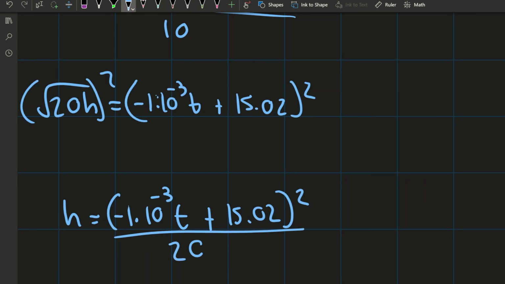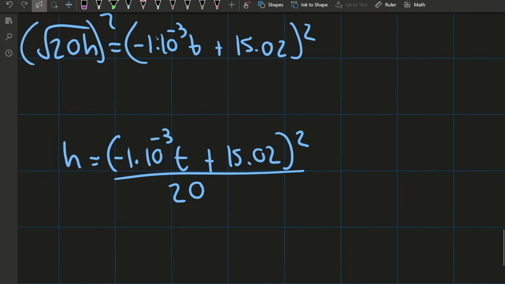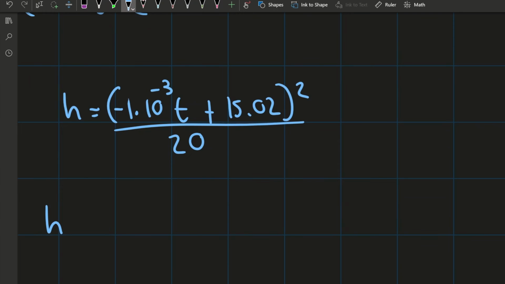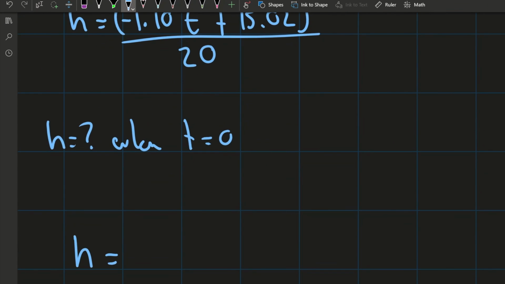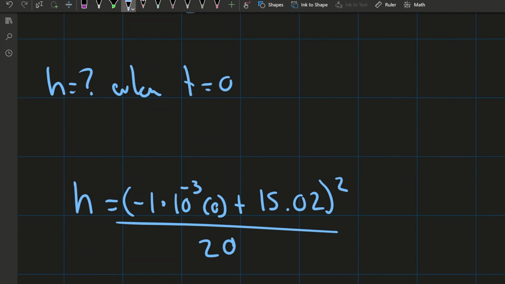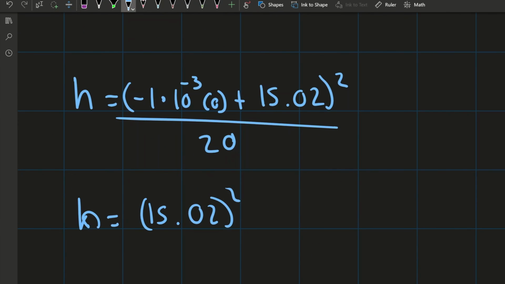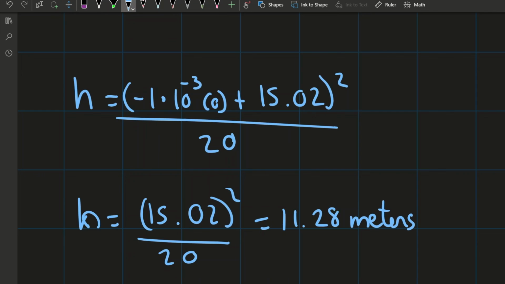Now using this, we plug in t equals 0 because we want to find H when t equals 0. This is going to give us a height of 11.28 meters.